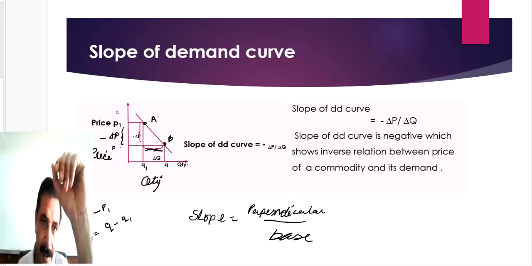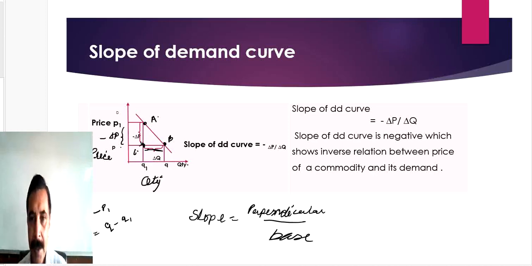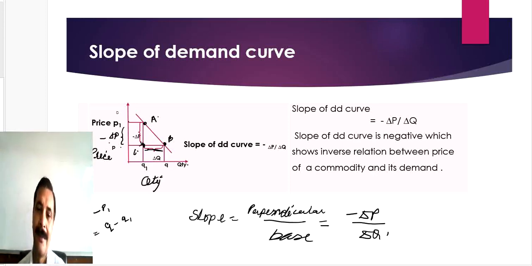Now see, A, C. So according to this formula, the slope will be perpendicular, meaning delta P, that is minus delta P. Minus delta P means price has fallen, and the base is delta Q, that is positive.